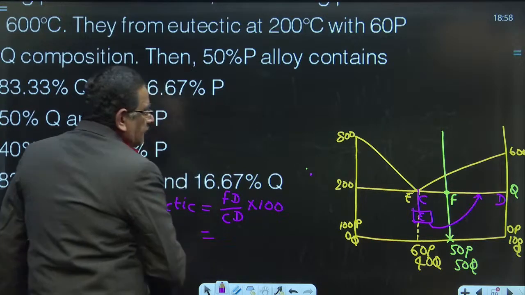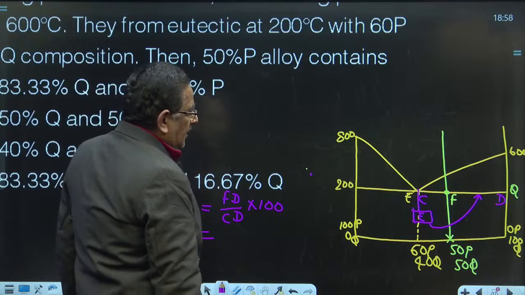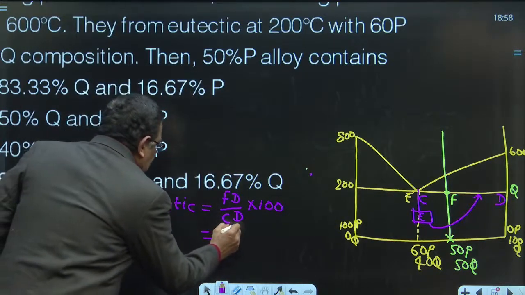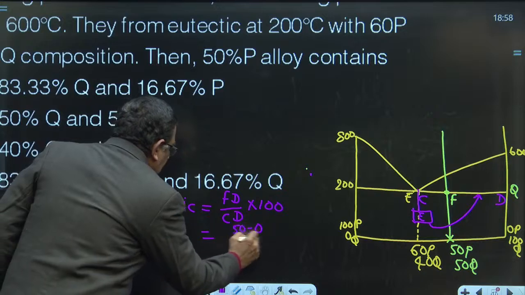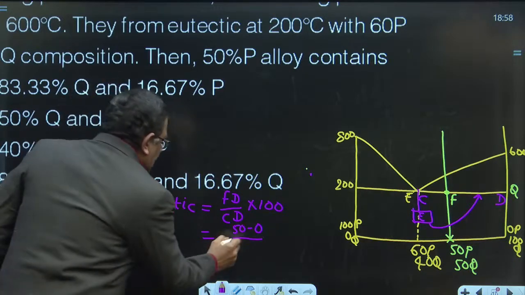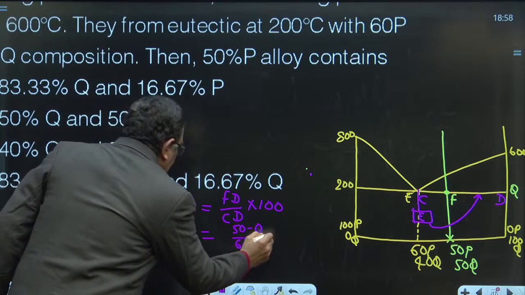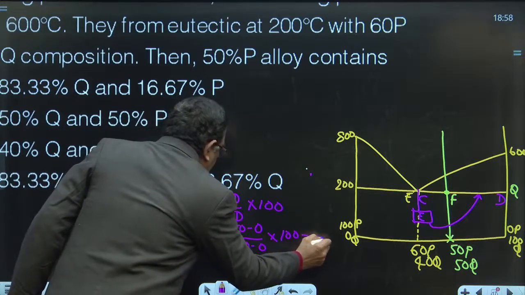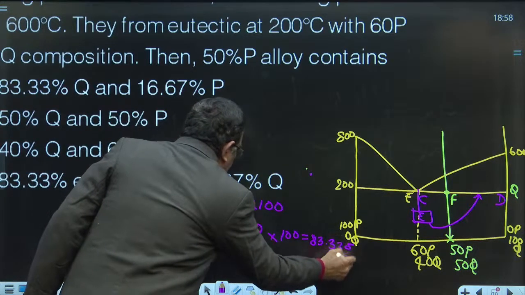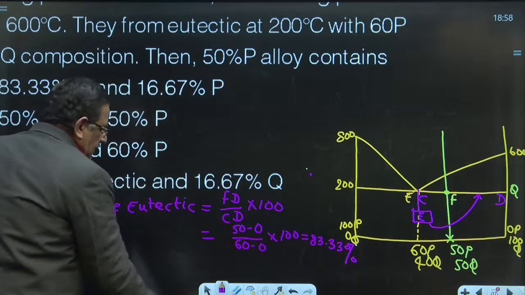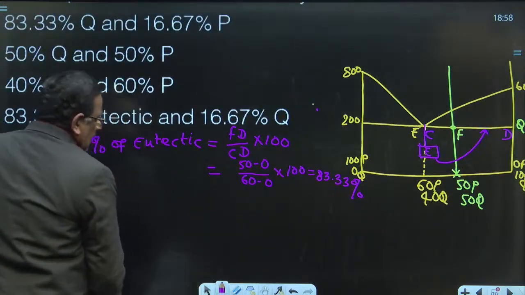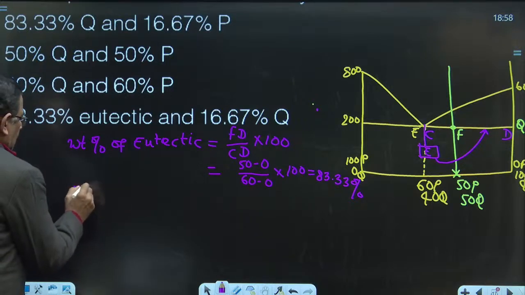What is that FD? You can substitute either in terms of P or in terms of Q. So 50 minus 0 divided by CD, which is 60 minus 0, into 100. That comes out to be 83.33%. That is eutectic.